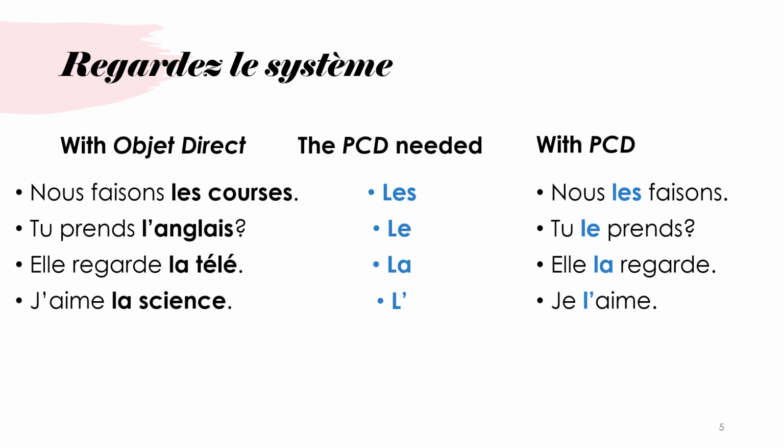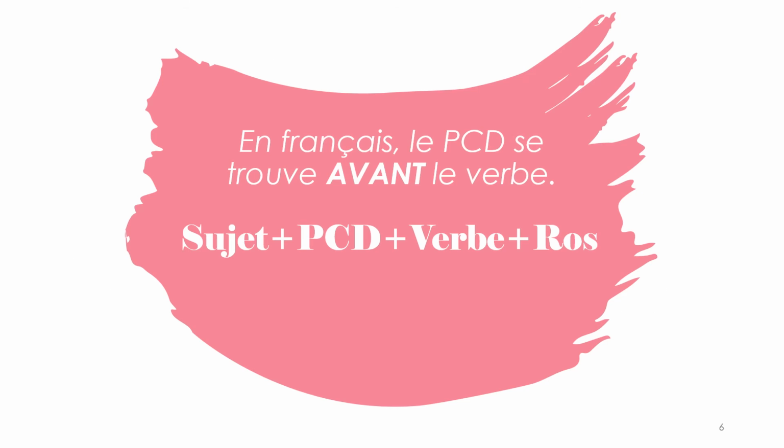And that gets us to the big key rule here. En français, le PCD se trouve avant le verbe. In French, the direct object pronoun, PCD, is located before the verb. Just like our reflexive pronouns, the pronoun goes before the verb.